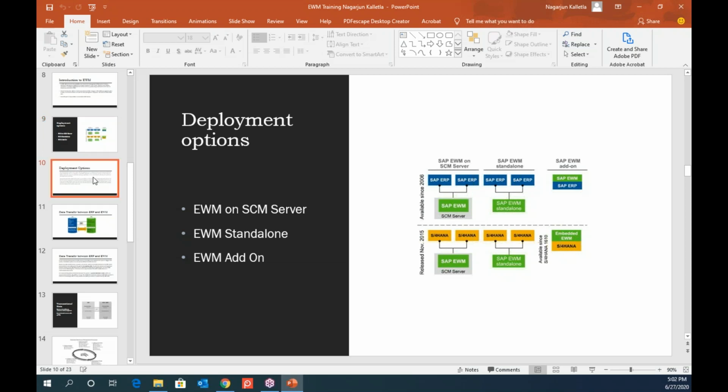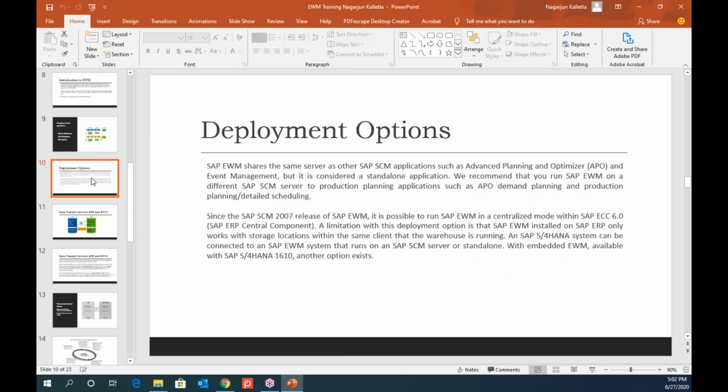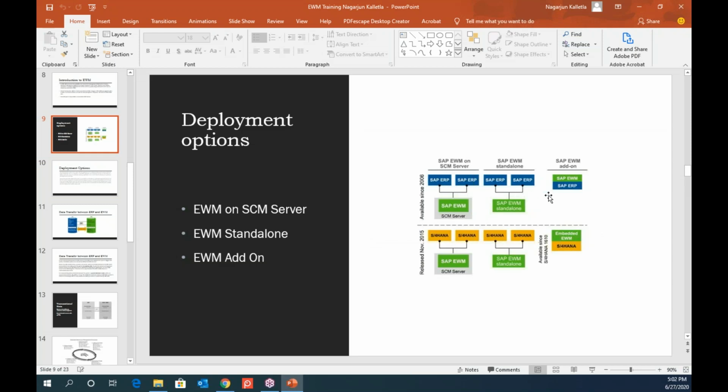Okay. But now only a few customers are going with this EWM part of SCM, embedded. Yes, sir. As I said, 2019 is what they had planned for stopping the support for the old system, but now they have extended it to 2025. Until 2025, they will support the existing systems also.